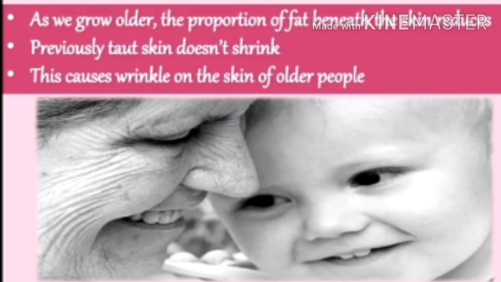However, the skin does not shrink, and this causes wrinkles on the skin of older people. Understood?